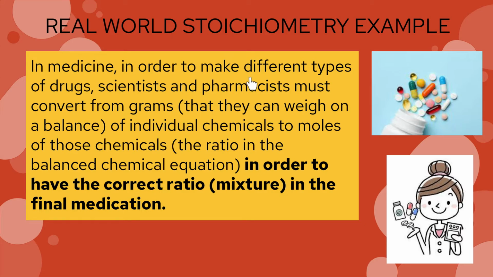In medicine, in order to make different types of drugs, scientists and pharmacists must convert from grams that they can weigh on a balance of individual chemicals to moles of those chemicals, which is the ratio in the balanced chemical equation, in order to have the correct ratio in the final medication. If they don't have the correct ratio of chemicals, the medication doesn't have the same effect.